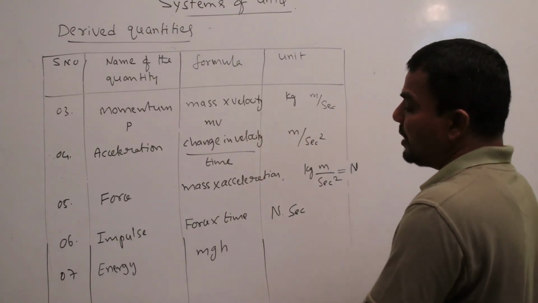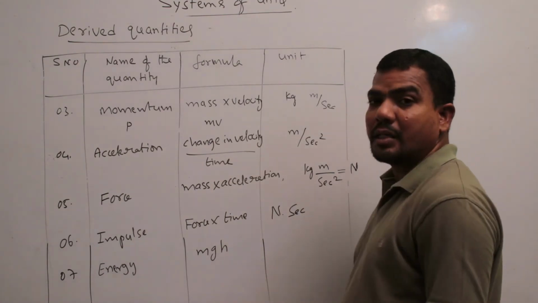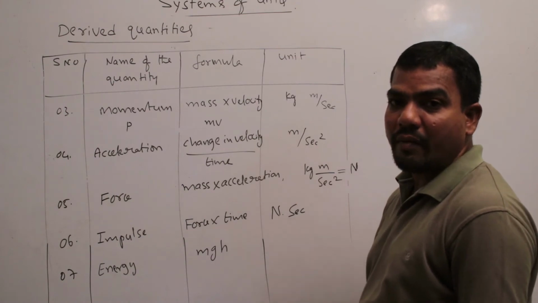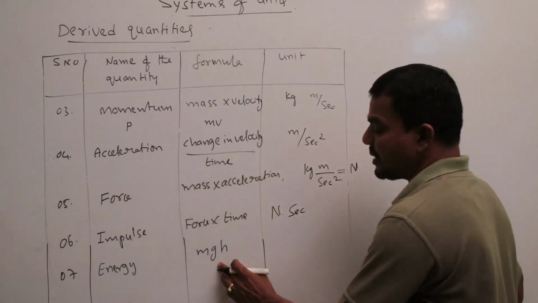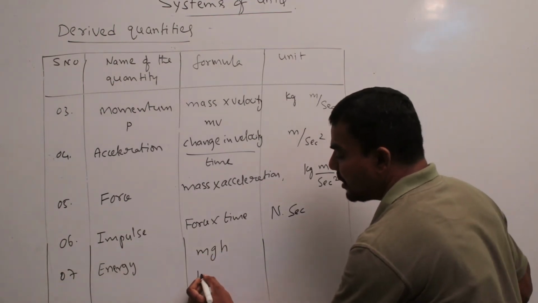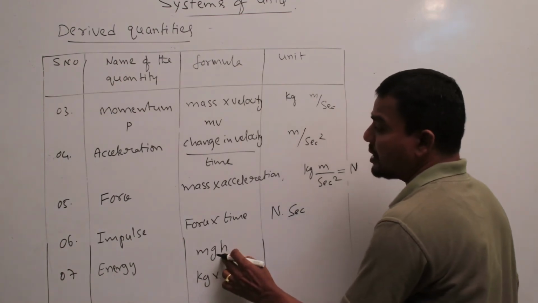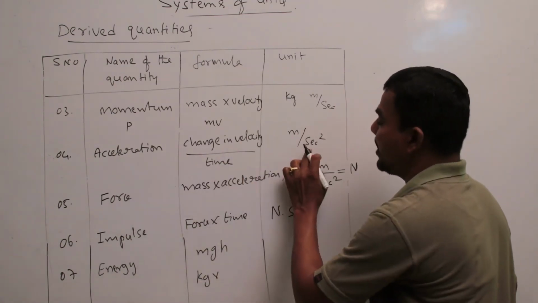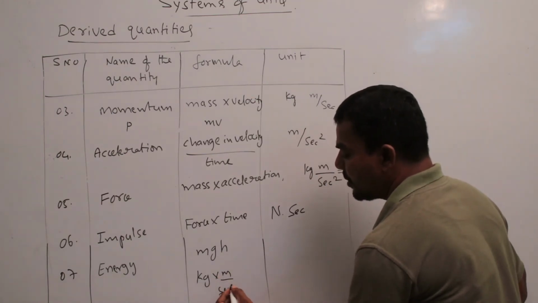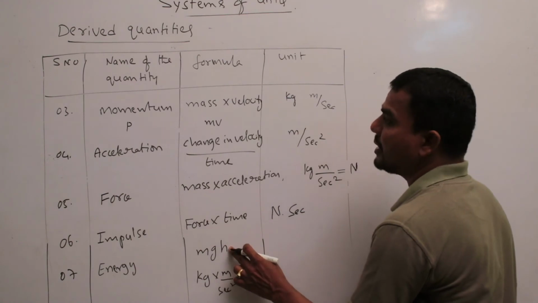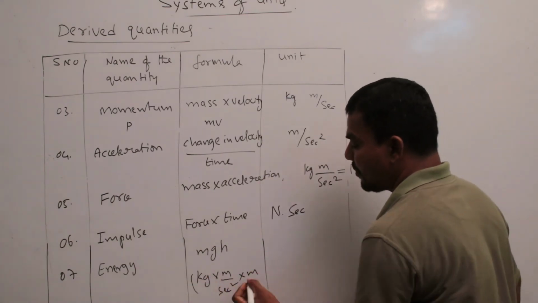So energy, that is potential energy, equals mass into acceleration due to gravity into height, mgh. Mass in kg, acceleration in meter by second square, into height, which is distance in meters.